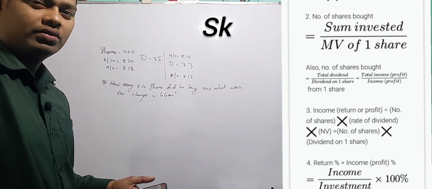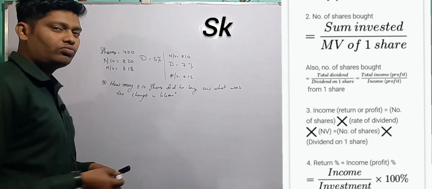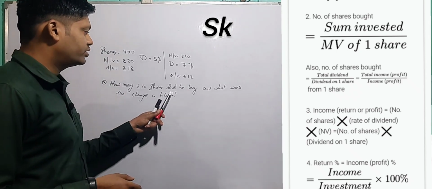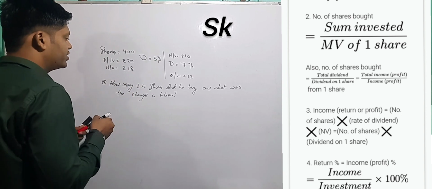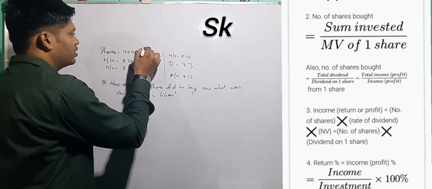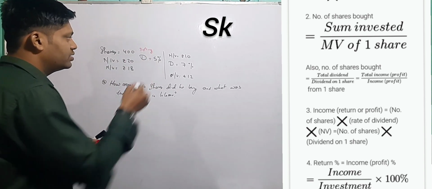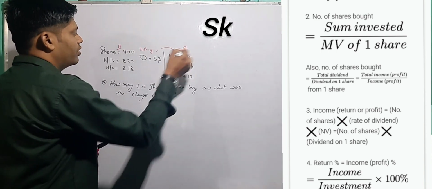We'll do the sum. Now you see one thing. What we have to do: they're asking how many rupees 10 shares did he buy. He is selling these shares to some person, and whatever amount he is getting, he is investing in this company. So company A and company B, for example.